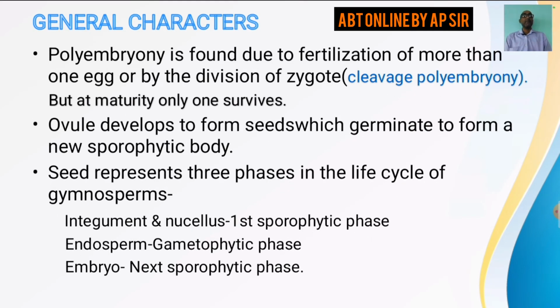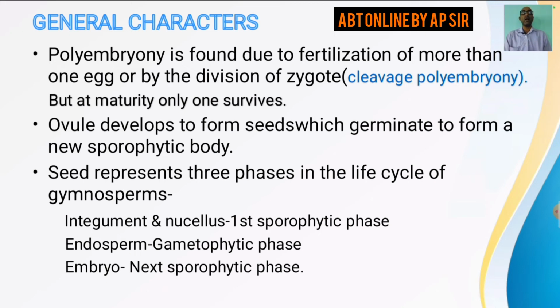Here polyembryony is also found due to fertilization of more than one egg or by the division of zygote. Polyembryony, many embryos. But at maturity only one embryo survives. Now ovule develops to form seed, which then germinates to form a new sporophytic body, that new plant.